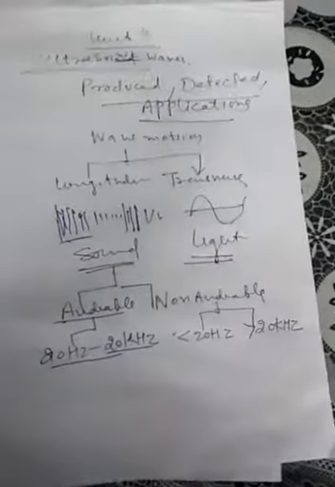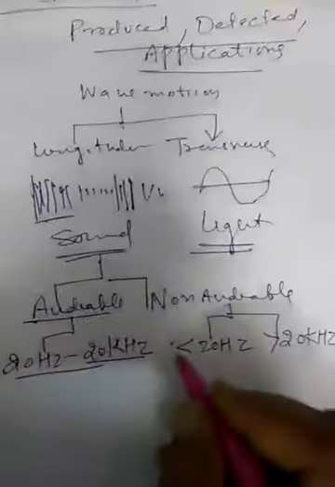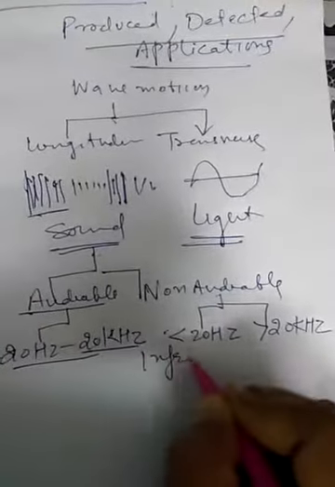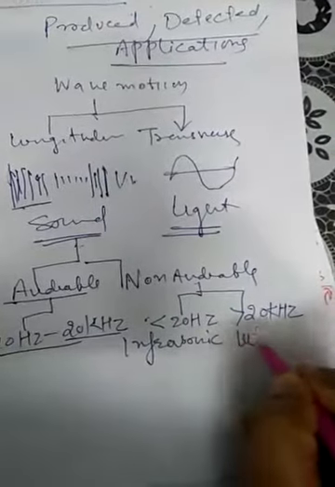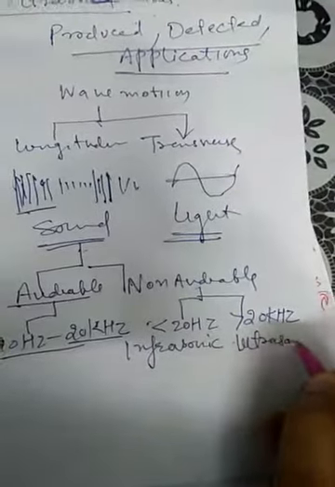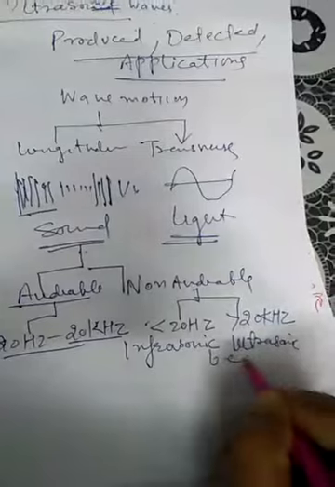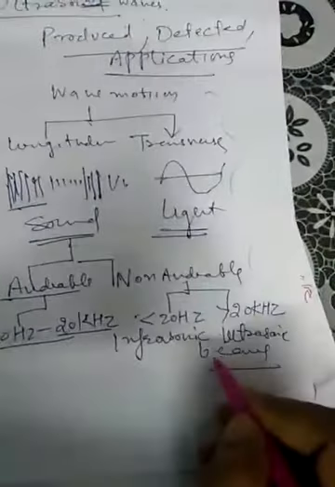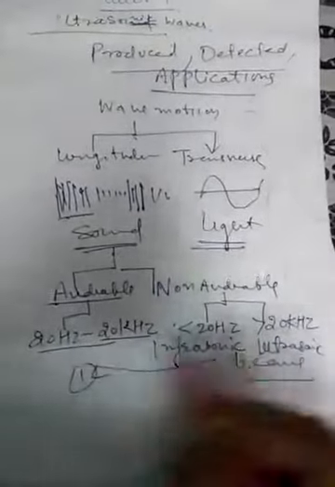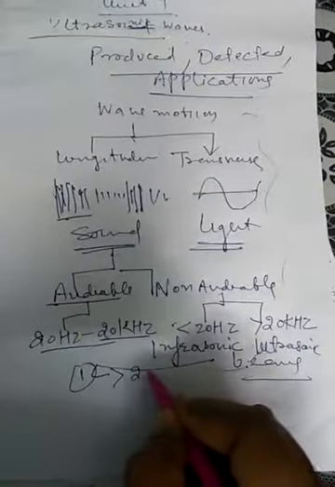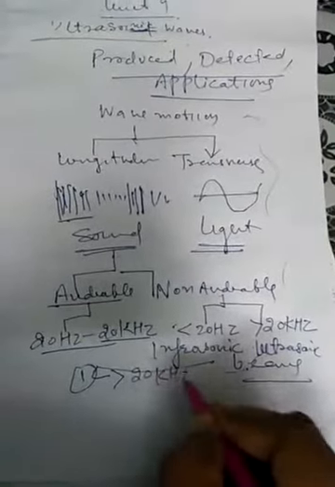So what are these beams called? Those less than 20 hertz are called infrasonic beams, and those more than 20 kilohertz are called ultrasonic beams. Now we go into the details of the ultrasonic beams. What characteristics do they possess? The first characteristic is that they have a frequency greater than 20 kilohertz.